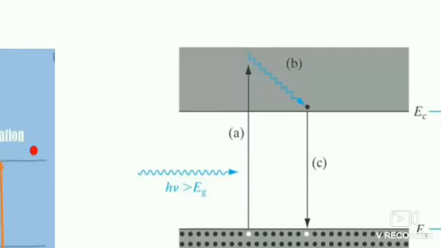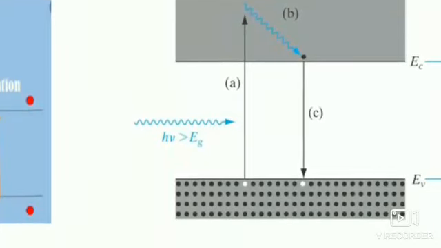Now after a time called the excess carrier lifetime, this electron will directly fall back from the bottom energy level of the conduction band to the valence band. Here it will recombine with the hole in the valence band and become neutral, and that is labeled as C. The process C is called recombination, that is, the process of combining electron and hole together is called recombination.